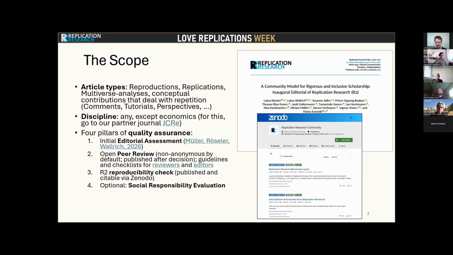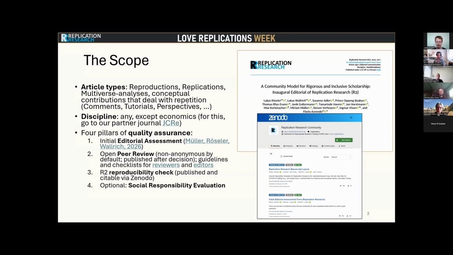We do not require open data or pre-registration, though if you do not share data, for example, you need to explain why you cannot share the data, for example, ethical or legal reasons. We also accept articles from all disciplines except economics. For this, we are coordinating with JCRE, who are already providing a great journal that mostly accepts submissions from economics.